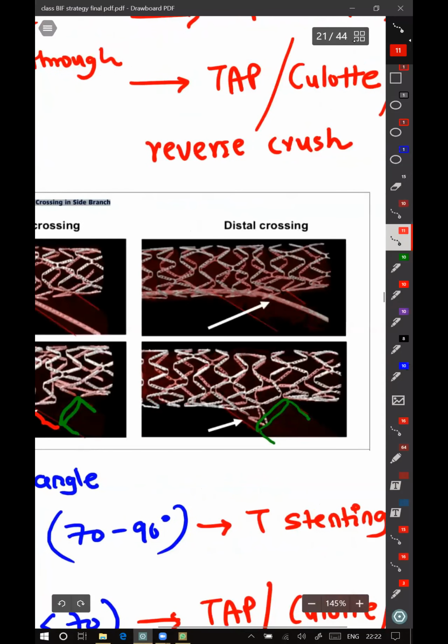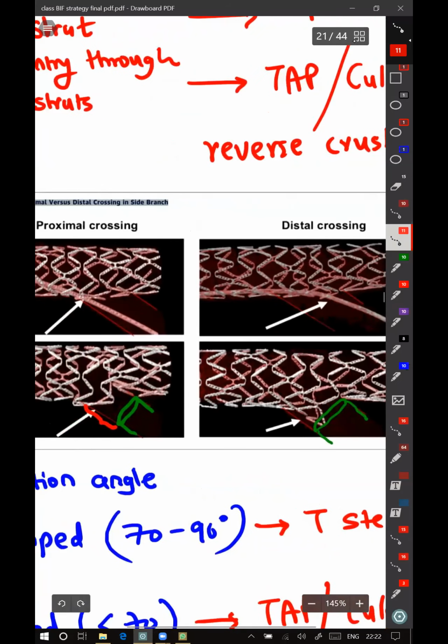Versus here, your wire has passed through the distal strut, and when you inflate a balloon across this, these struts get lifted laterally, sideways into the side branch. Here they are not lifted.